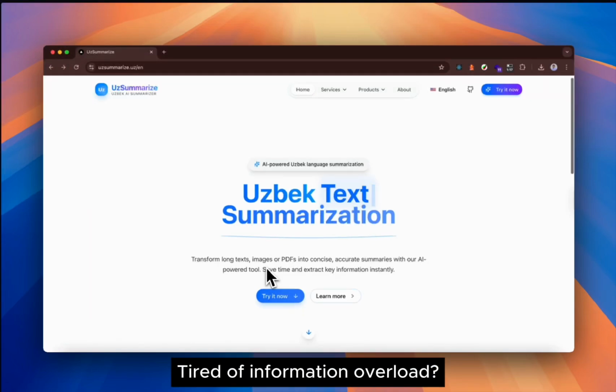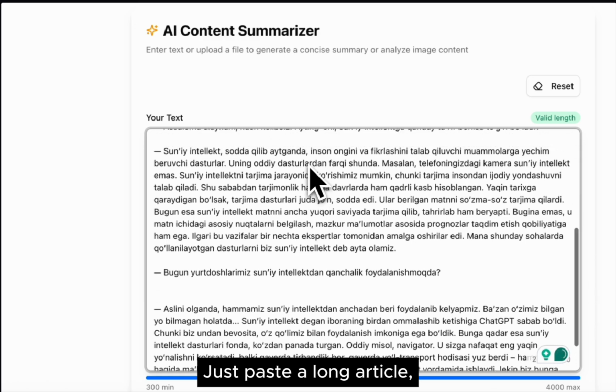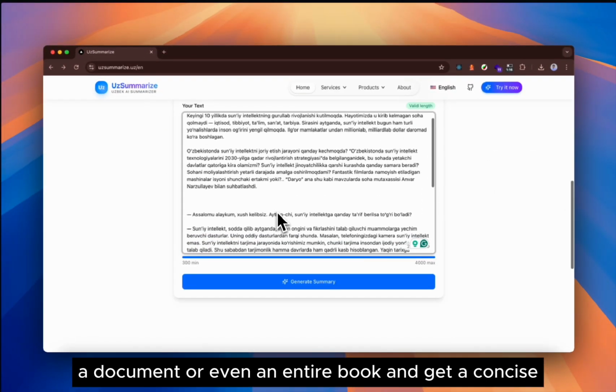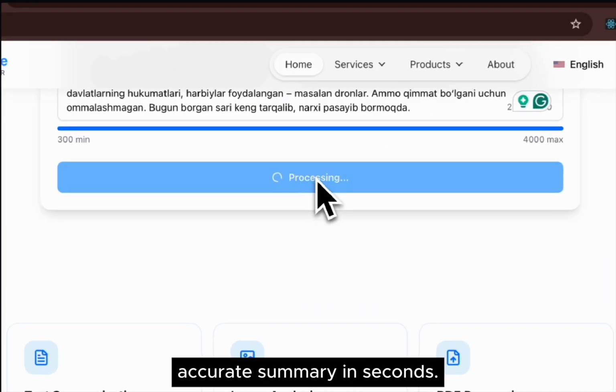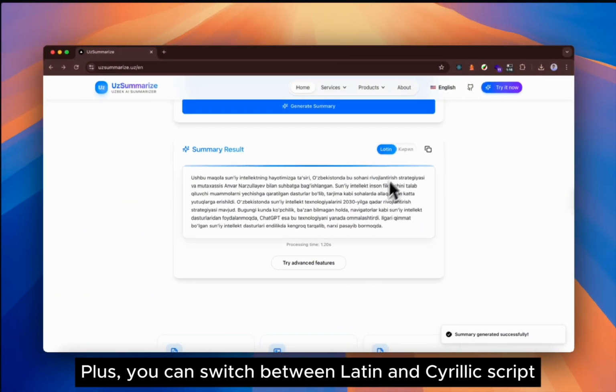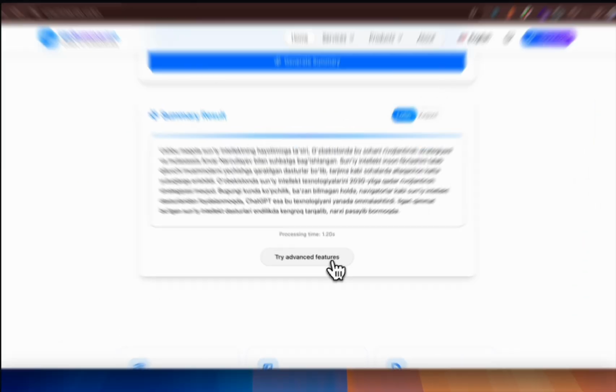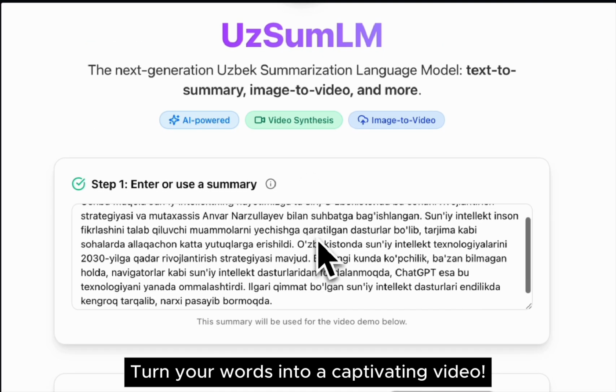Tired of information overload? Our AI content summarizer is your personal knowledge assistant. Just pass a long article, a document, or even an entire book and get a concise, accurate summary in seconds. Plus, you can switch between Latin and Cyrillic script with a single click, making it effortless to read in your preferred format.